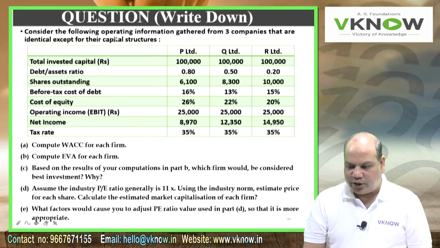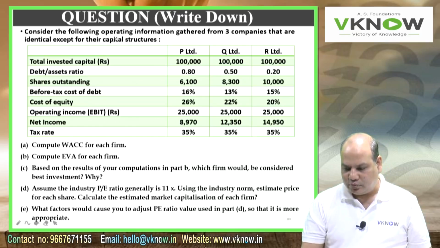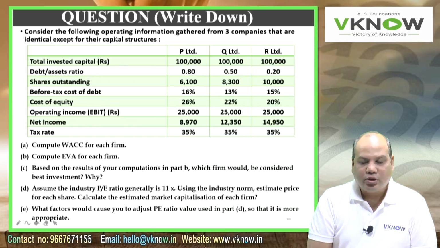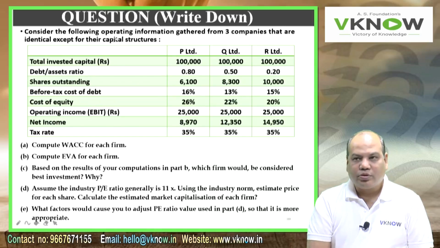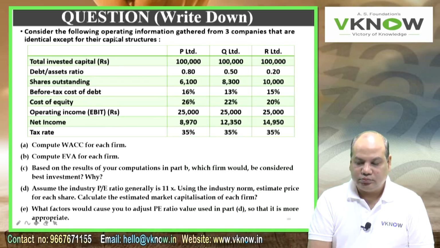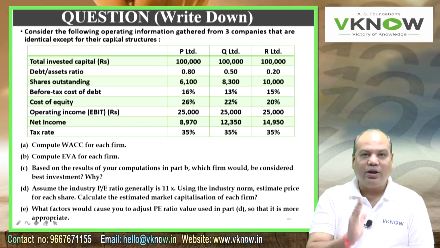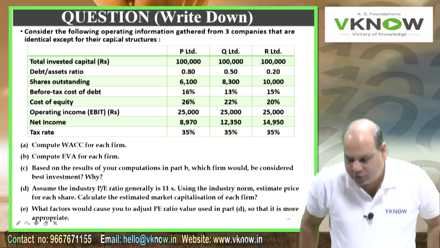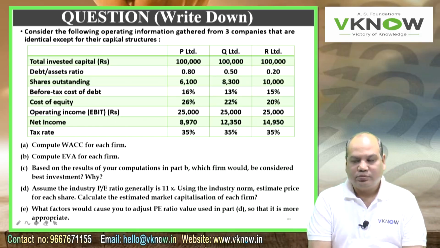Consider the following operating information gathered from three companies that are identical except for their capital structure. So on the right hand side, three companies: P Limited, Q Limited, R Limited.